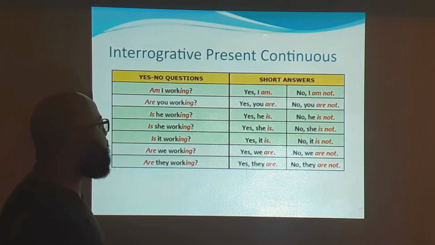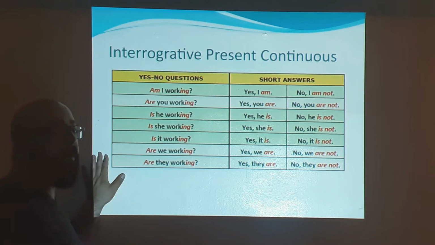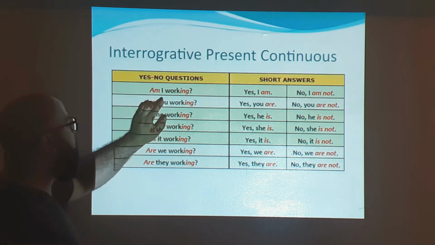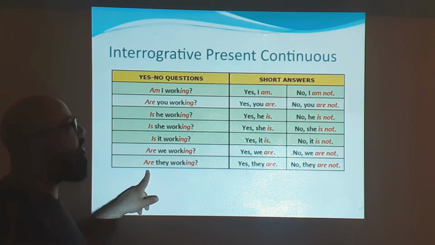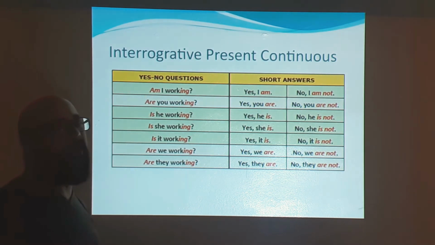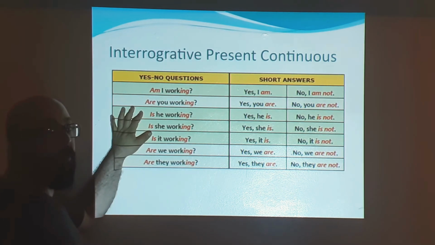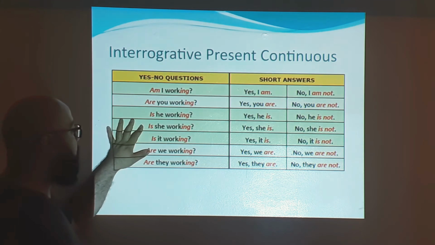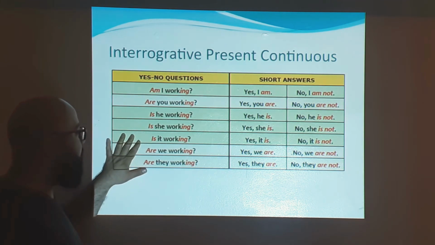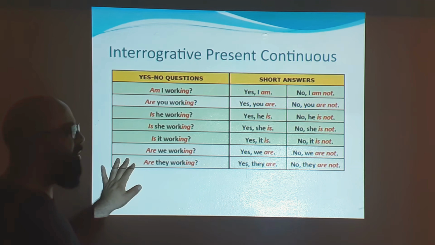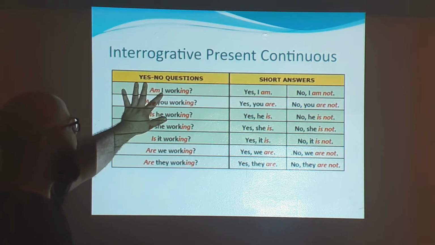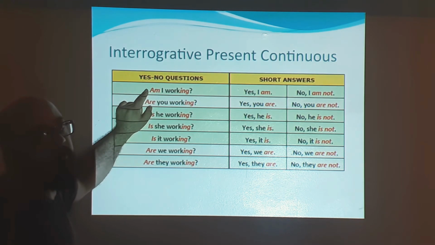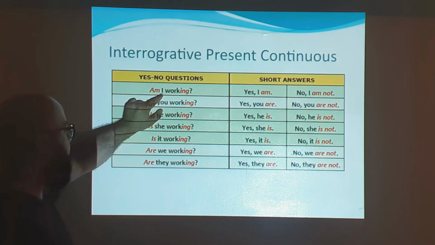Then the next part, when we ask questions with the present continuous, all that we have to do is we have to move the verb to be to the front, right? For example, am I working? Are you working? Is he working? Is she working? Is it working? Are we working? And also, are they working? So if you see, all that we have to do, we have to move the verb to be to the front, right? It's going to be before the subject pronoun, right?